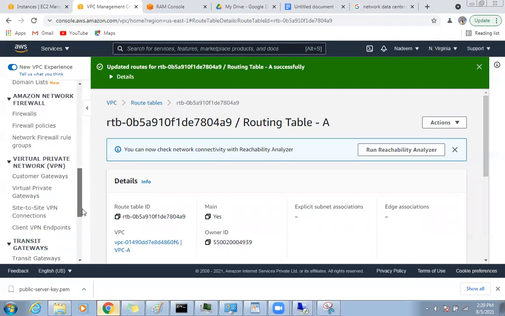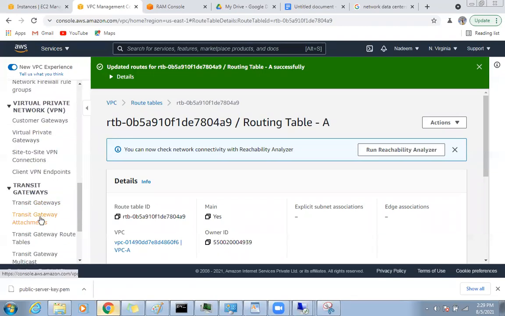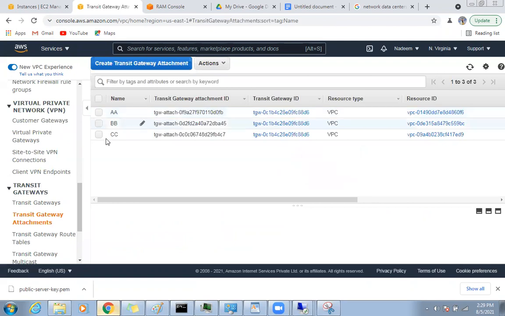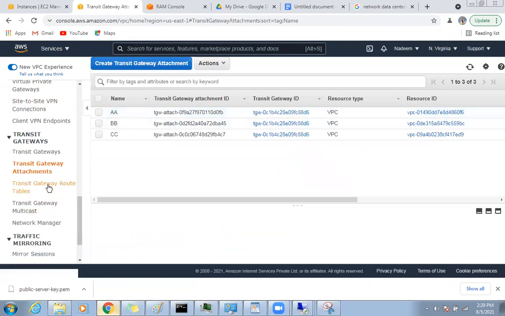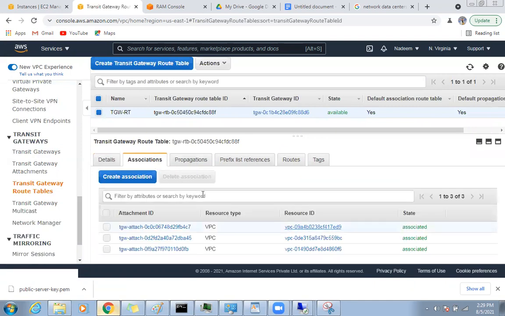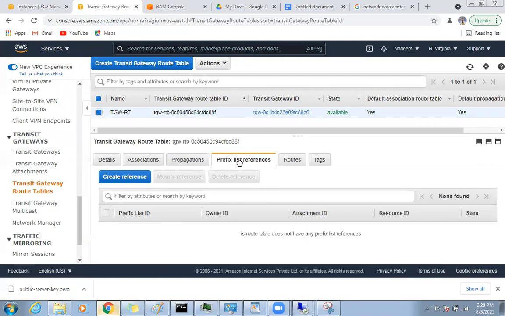In the transit gateway, you're attaching a complete VPC. If you recall, when you attach the complete VPC, the entire network is coming there. See, in the transit gateway routing table, if you go to the associations and propagations, you are attaching at the VPC level. And there is something you are mentioning, prefix list preferences.